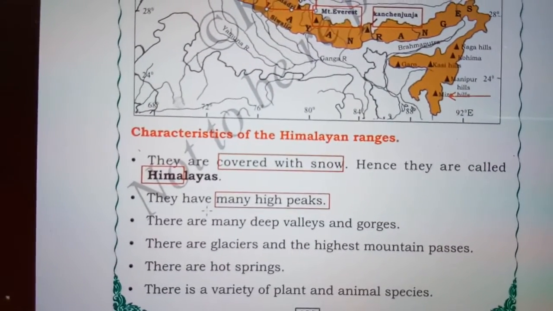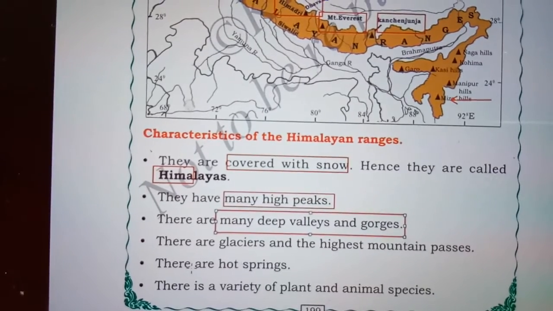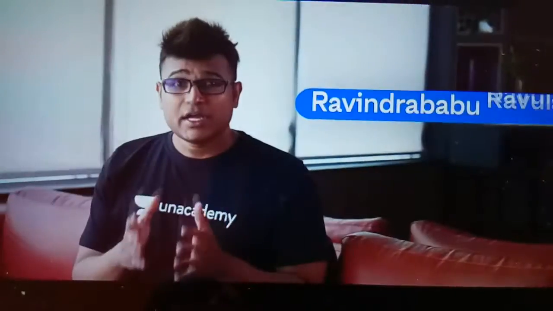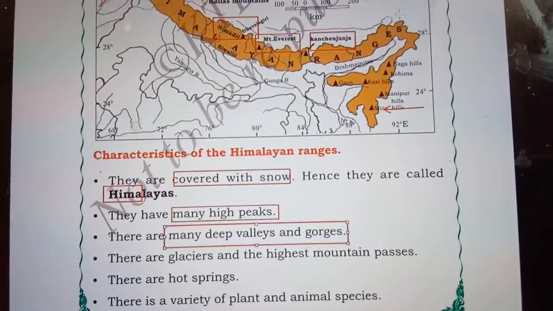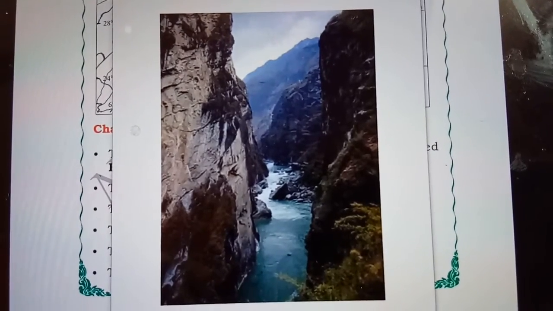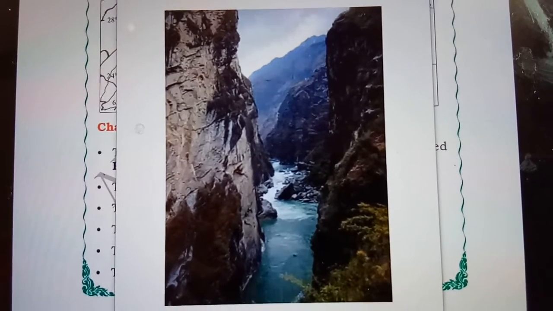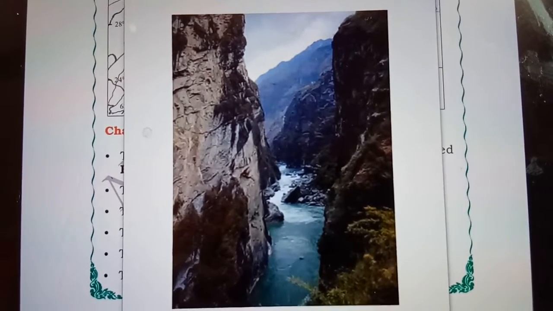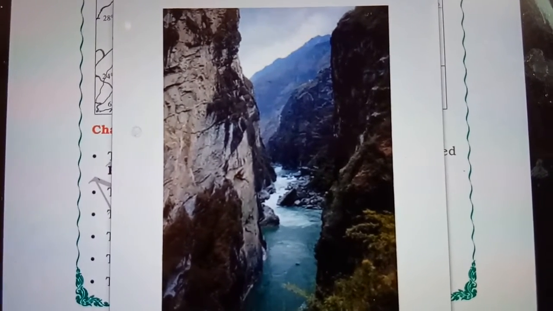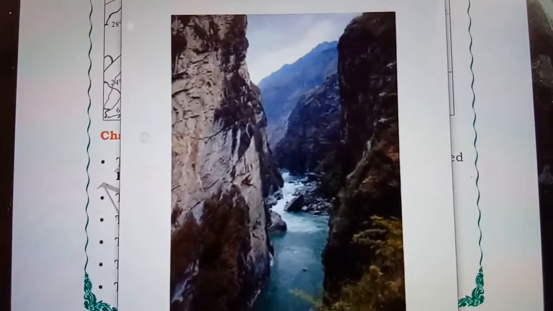Another characteristic of the Himalayas is that there are many deep valleys and gorges. I will just show you by this picture what a gorge looks like. You can see here two big mountains and a narrow valley in between, and there is a flowing water body here.